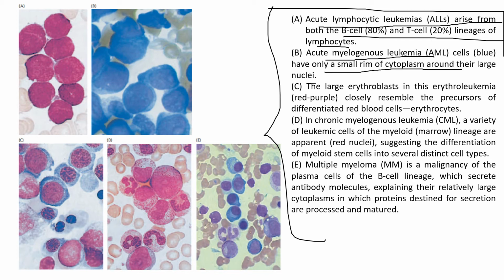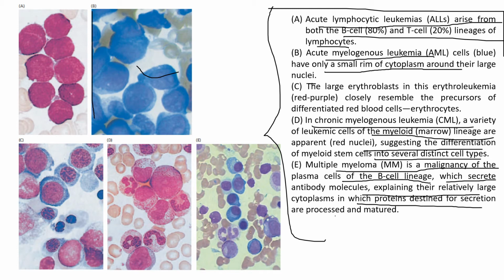This is A, this is B, this is C, viewed at different magnifications. We also have CML here, where a variety of leukemic cells of the myeloid lineage are apparent, suggesting the differentiation of myeloid stem cells into different distinct cell types. And lastly, we have multiple myeloma, which is a malignancy of the plasma cells of the B cell lineage, which secrete antibody molecules, explaining their relatively large cytoplasm, where proteins destined for secretion are processed and matured. These are some of the hematopoietic origins of tumors.